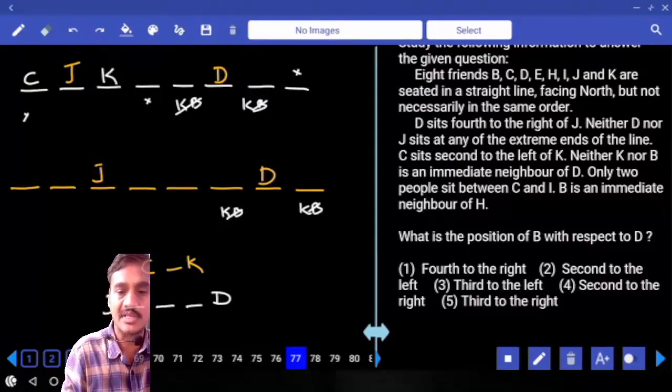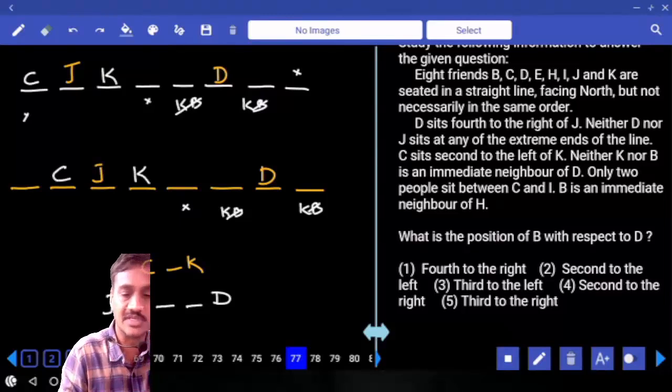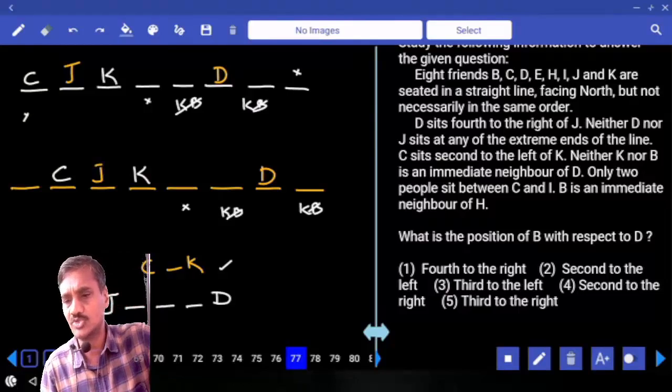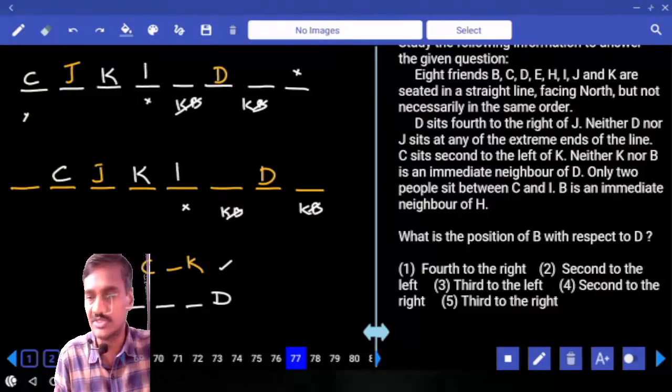And coming back to this one, K cannot be here. K couldn't, and C and J must be in the same place. And K is here, and C is here. C and K we have done with this one. The next one, only 2 people sit between C and I. Now in between C and I, there must be exactly 2 people.